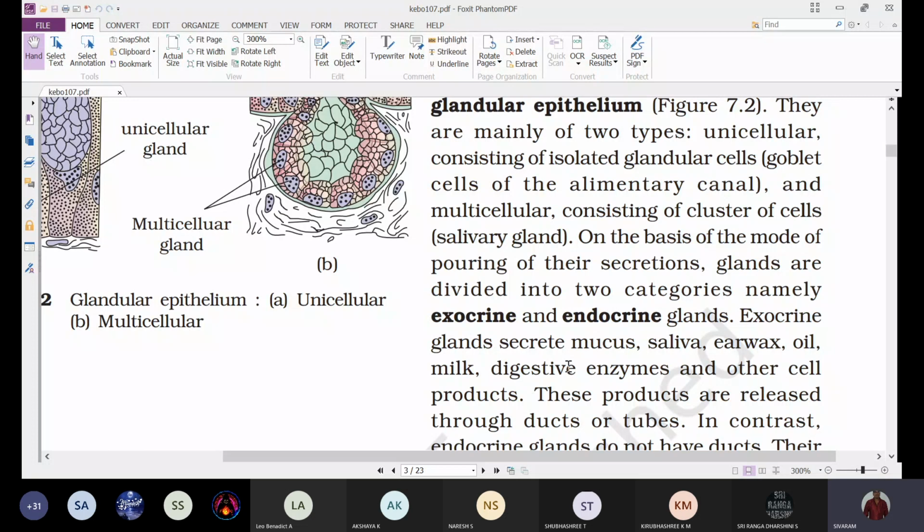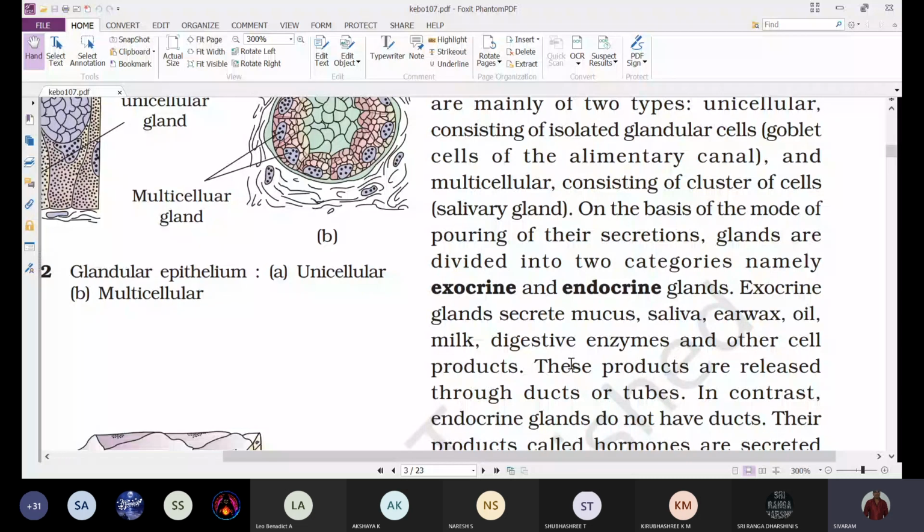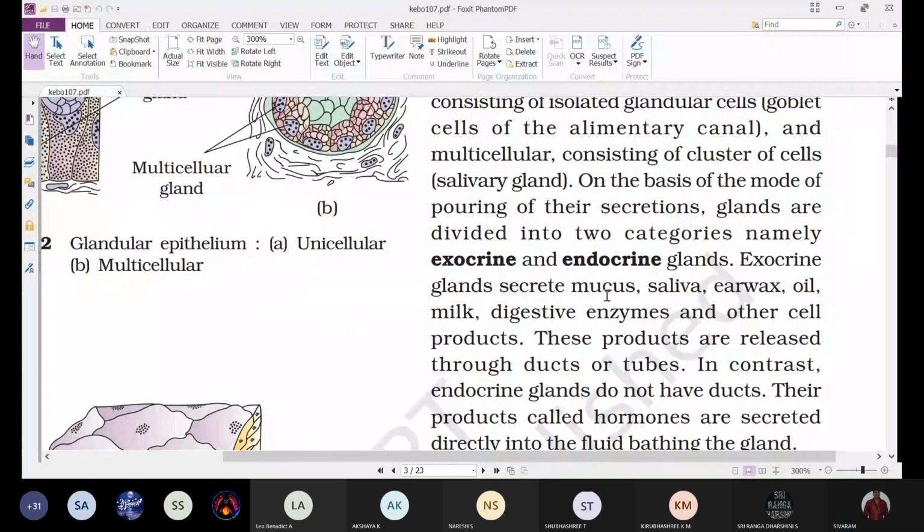These are the glands which secrete mucus, saliva, earwax, oil, milk, digestive enzymes, and other cell products. These are all glands which possess ducts, and they pour their secretions into specific regions.